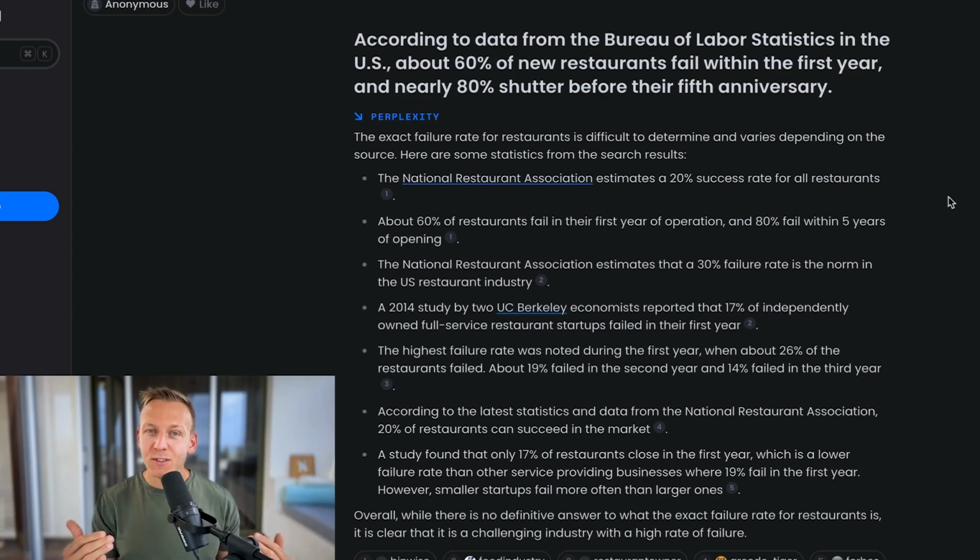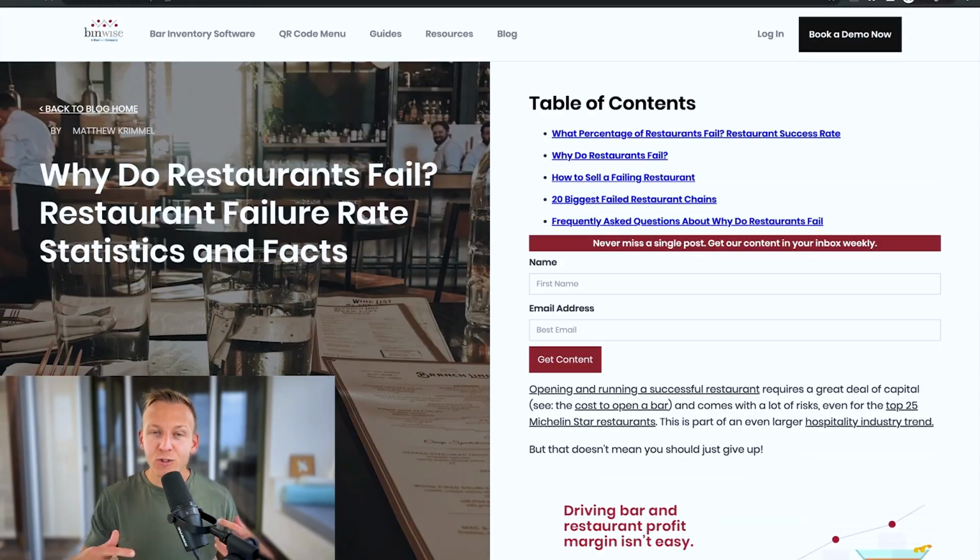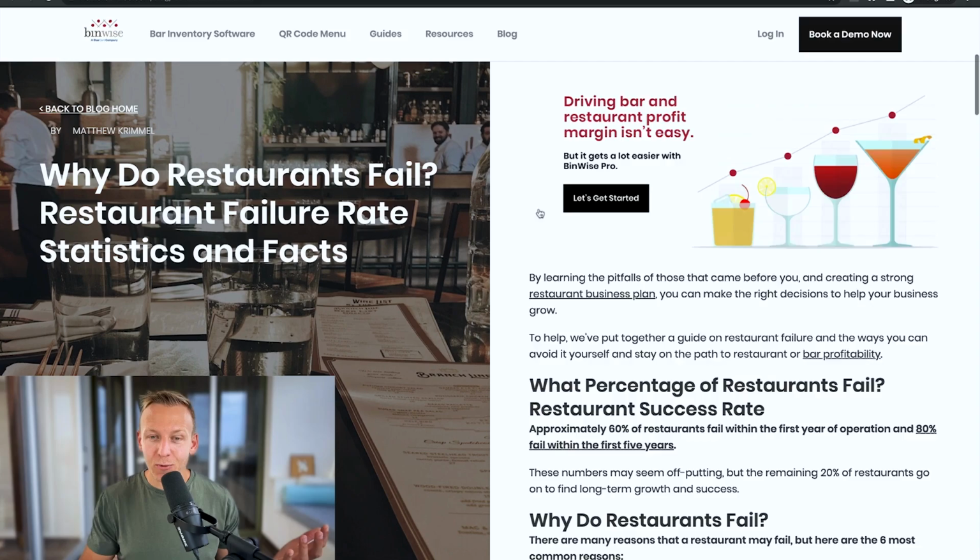So now what this tool is going to do for us is try to find sources for the claim. It says the exact failure rate for restaurants is difficult to determine and varies depending on the source. Here are some statistics from the search results. The National Restaurant Association estimates a 20% success rate for all restaurants. Now, if I wanted to check out that source, we can see that there is a 1 here. If I hold command and I click there, I can go straight to that source and start reading it through.